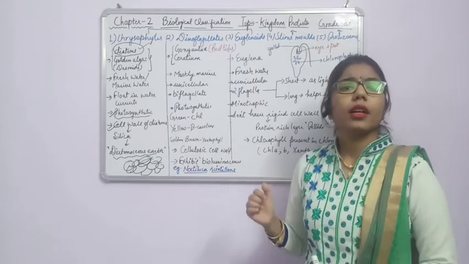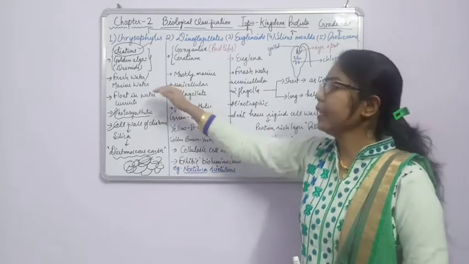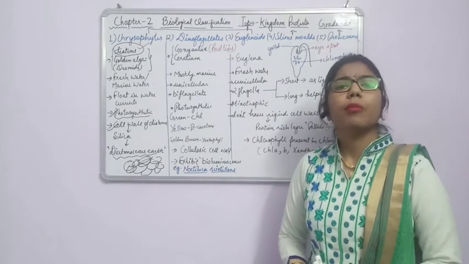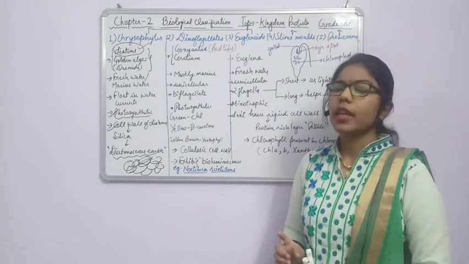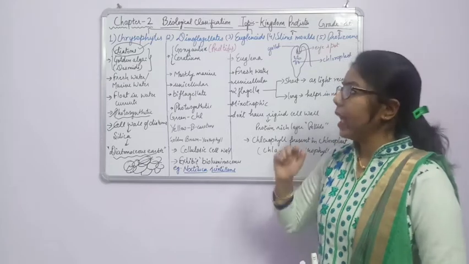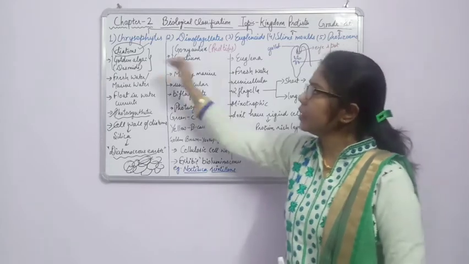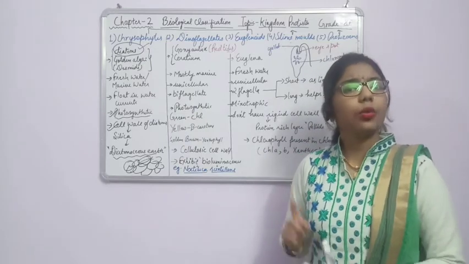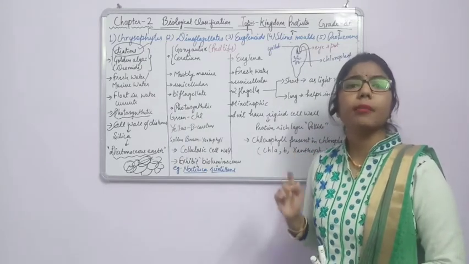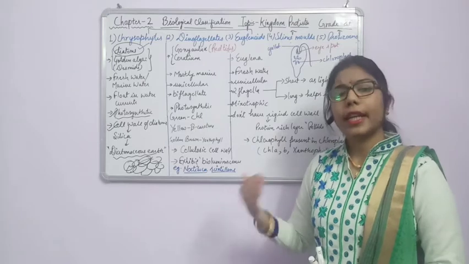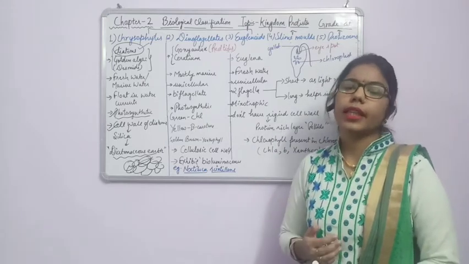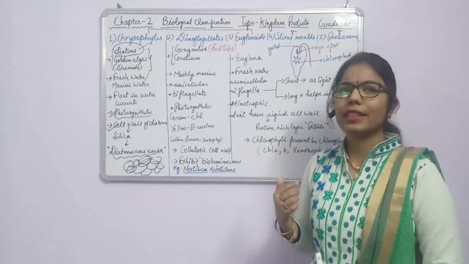The algae present in the kingdom Monera are blue-green algae. The algae we are studying in chrysophytes are golden algae. And what we are going to study in the kingdom Plantae will be red algae, green algae, or brown algae. We will study all about it, and that algae is the true form.